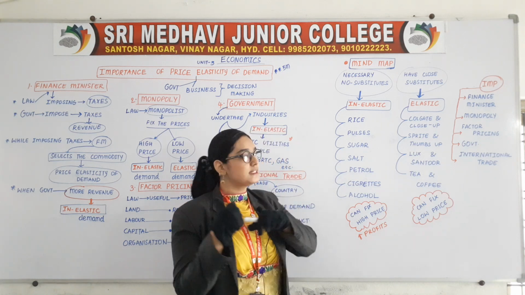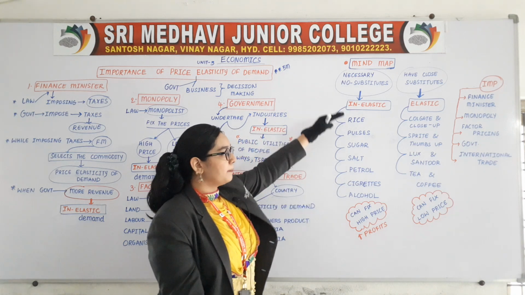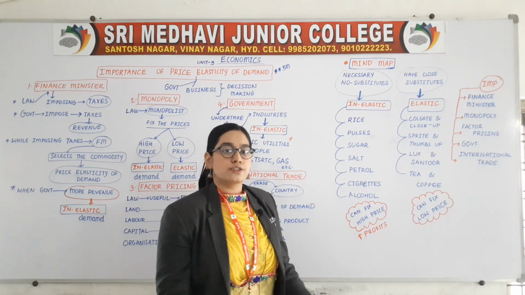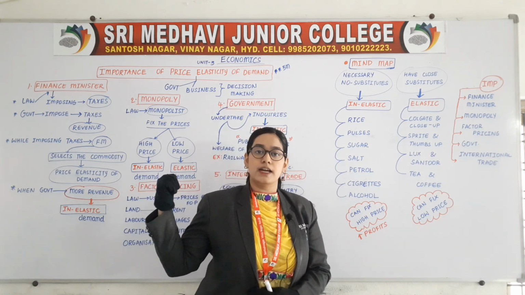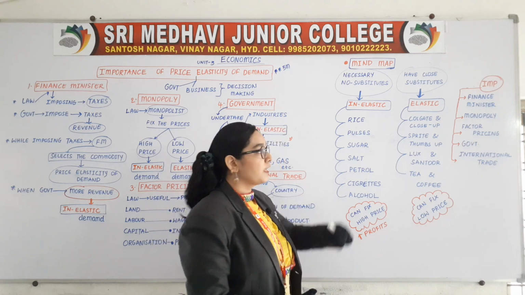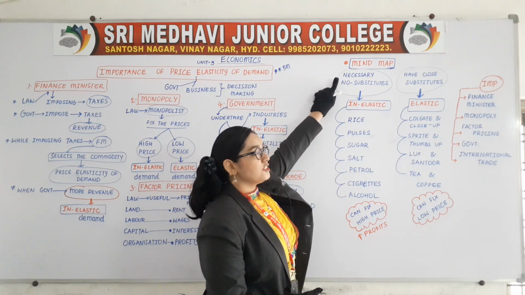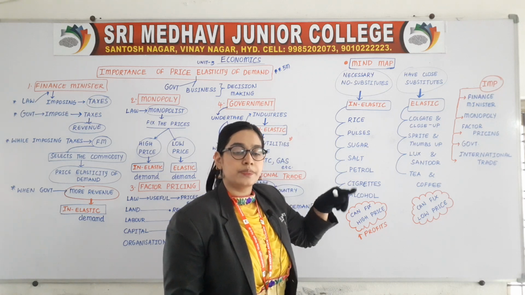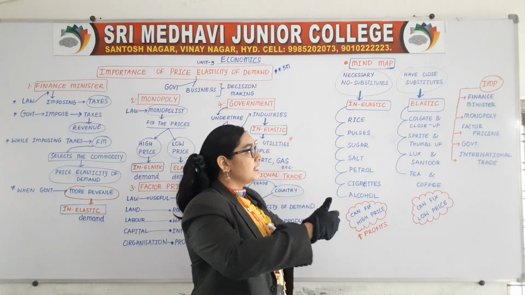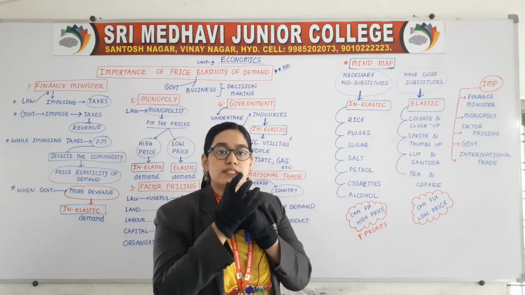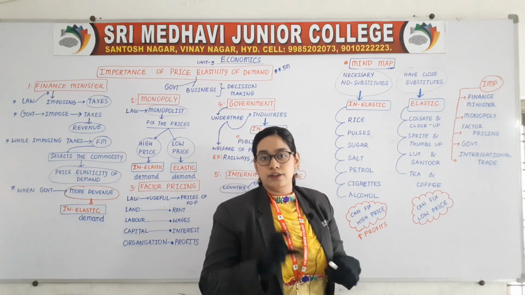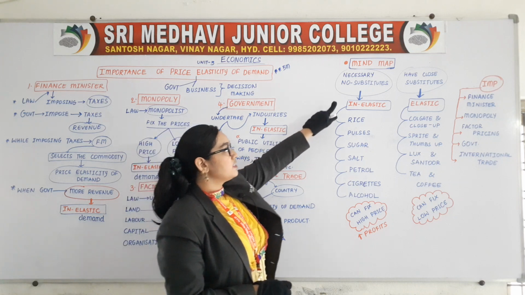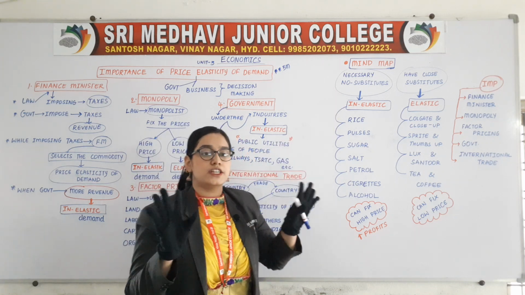Before starting the answer, there is a mind map drawn over here. If you keep these things in mind, the concept will be understood very easily. Whichever commodities are necessary for us, most compulsory and needed, and are not having any substitutes.